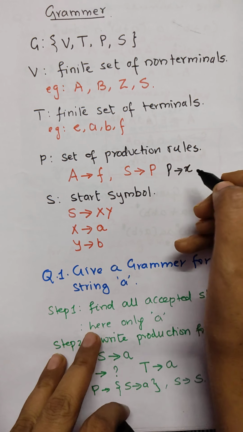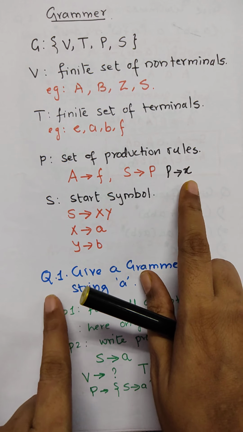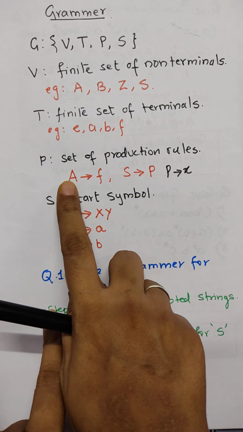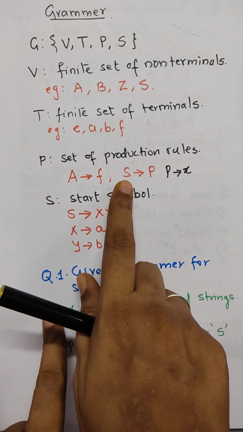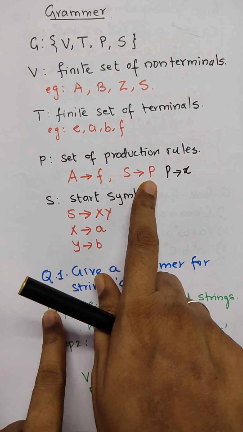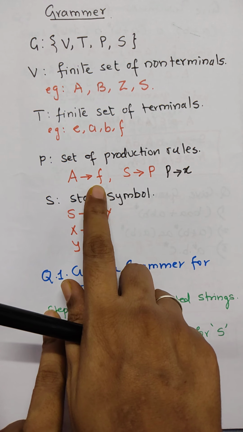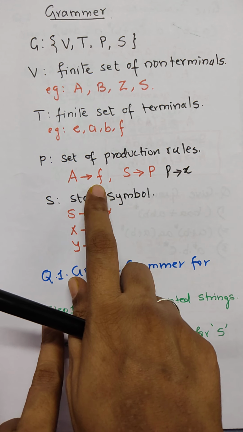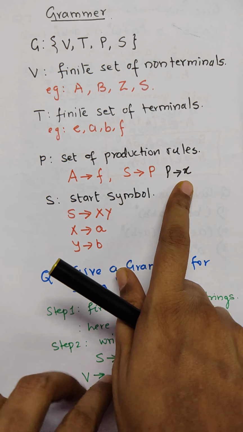X cannot produce any other value because X is a terminal, through which we cannot generate any other terminal or non-terminal. Here it is a non-terminal. From the name itself, it is not going to terminate. S is also a non-terminal. B is also a non-terminal. That means they have some terminal value. F is a terminal itself. It is not going to have any further value. X is also a terminal which cannot have any other value.